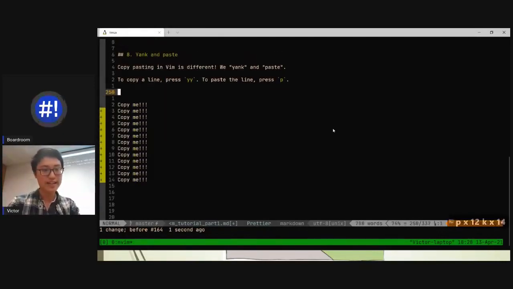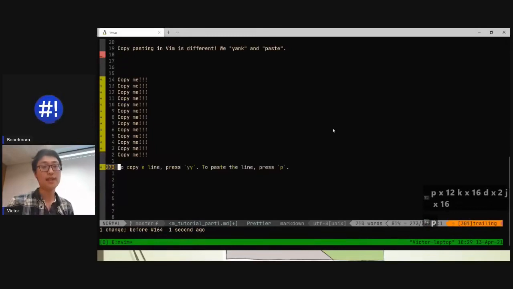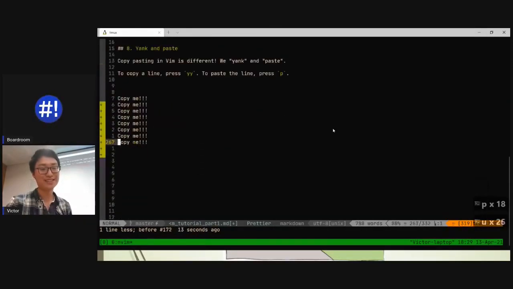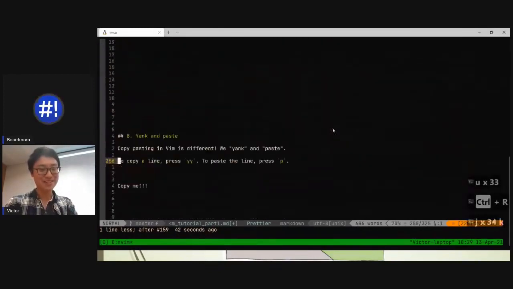If I delete a line, let's say I delete this one, and I move my cursor down, the deletion will actually yank it into your register, so you can paste it. It's so good. And you just press U, and it all goes away. Undo your failures and mistakes, and everything else that you would like to see.